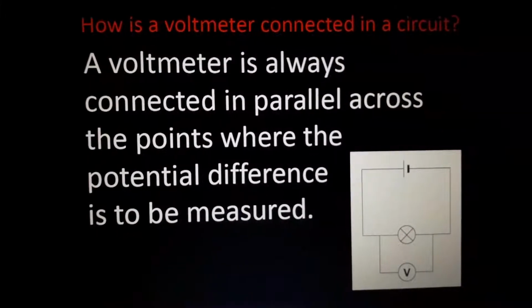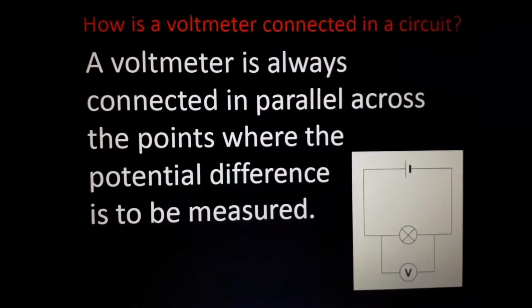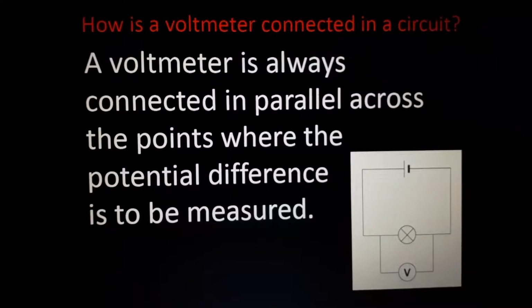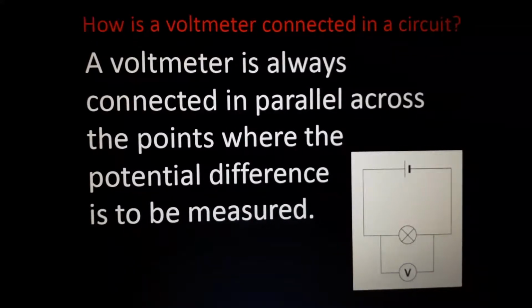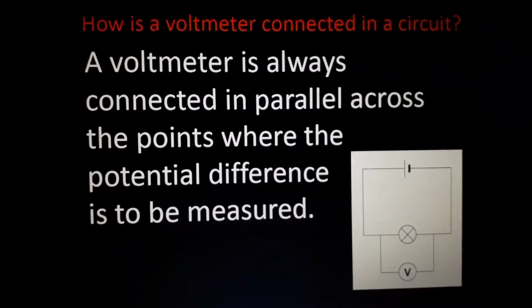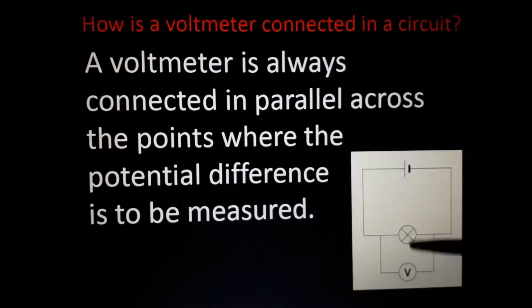Almost correct. Fine. So, my voltmeter is always connected in parallel and it is used to measure the potential difference. Potential difference is also called as what? Volt. This is the symbol of a voltmeter. Okay, same like ammeter, there is nothing different. But ammeter is connected in series, voltmeter is connected in parallel. Ammeter is connected in series because of low resistance, and voltmeter is connected in parallel because of high resistance.